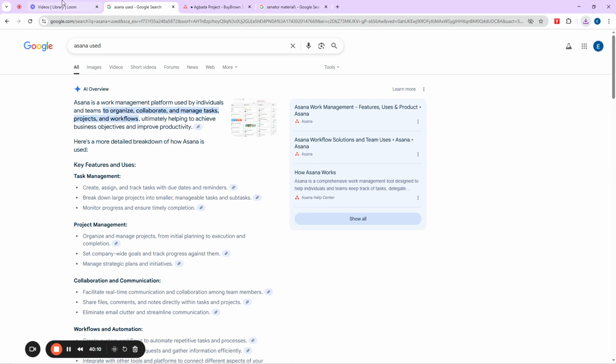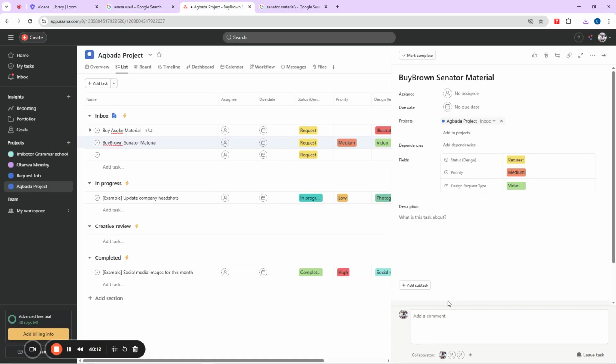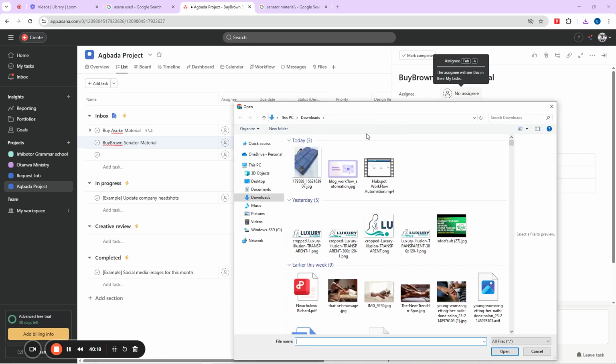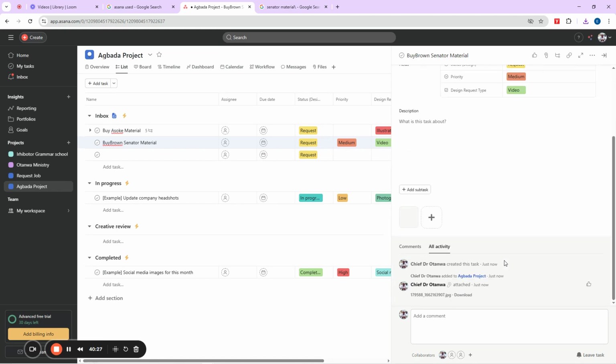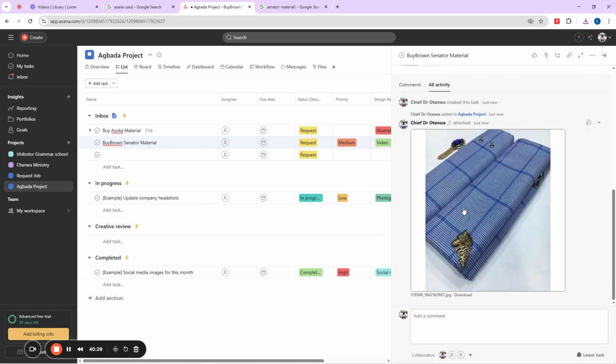Then I can come in here. Where I want to attach this file is here, because I want the person to see what he should buy for me. I don't want him to buy nonsense. If you buy nonsense, I'll collect it from his salary. So I'll come here, select the material and attach it here, so that whenever you want to go and buy, you can see what I attached here as a color.